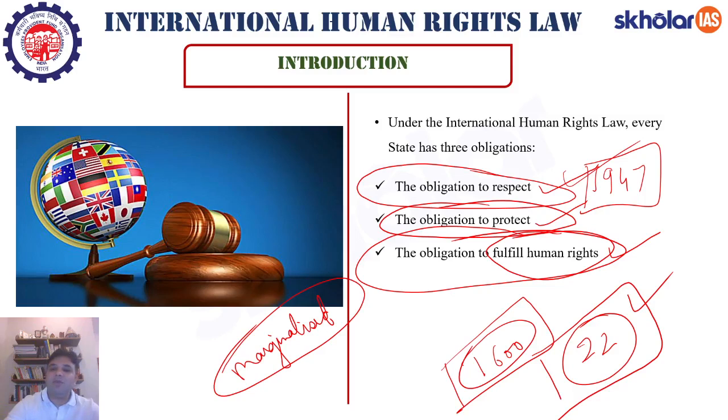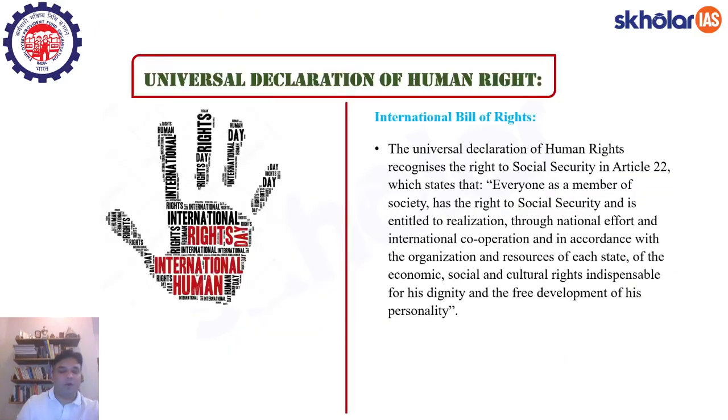International human rights law states that every state has three obligations: the obligation to respect, the obligation to protect, and the obligation to fulfill human rights. Respect all the religions in India, right? And respect the institutions that are associated with these religions. That is also one of the aspects associated with the Indian state. Okay, so this is how you understand international human rights law. It has three pillars.